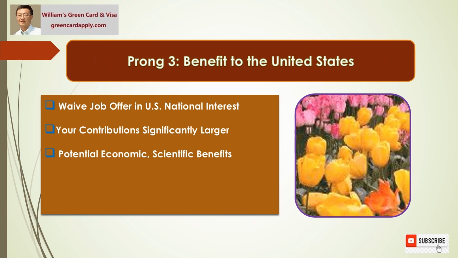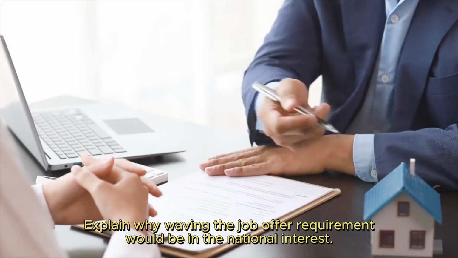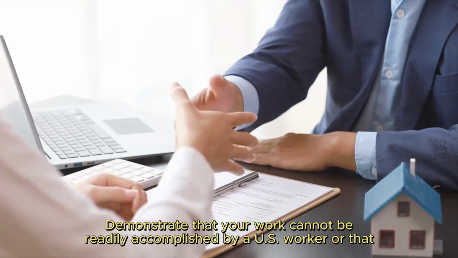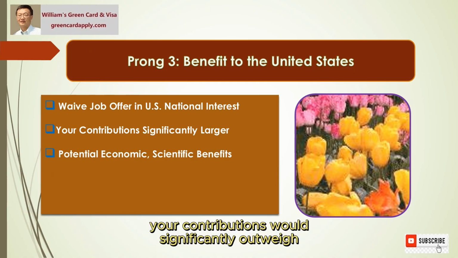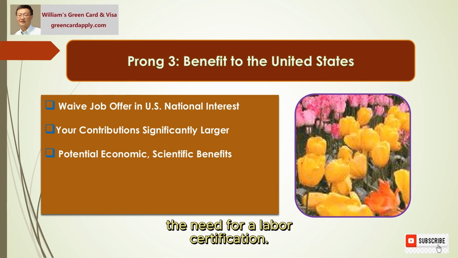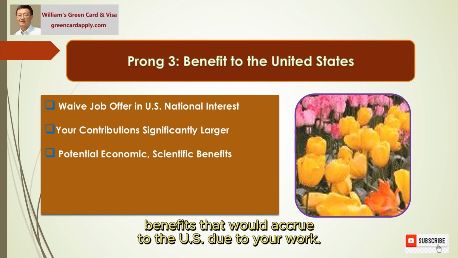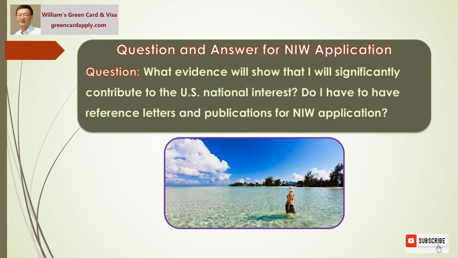Prong 3, benefit to the United States. Explain why waiving the job offer requirement would be in the national interest. Demonstrate that your work cannot be readily accomplished by a U.S. worker or that your contributions would significantly outweigh the need for a labor certification. Consider potential economic, social, or scientific benefits that would accrue to the U.S. due to your work. Question and answer.